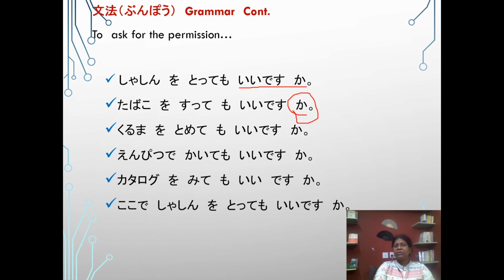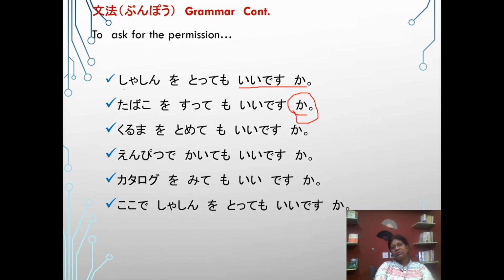Shashin o totte mo ii desu ka? May I take a photograph? Tabako o sutte mo ii desu ka? May I smoke? Kuruma o tomete mo ii desu ka? May I park my car? Enpitsu de kaite mo ii desu ka? May I write in pencil? Katarogu o mite mo ii desu ka? May I see the catalog? Koko de shashin o totte mo ii desu ka? May I take a photograph here?